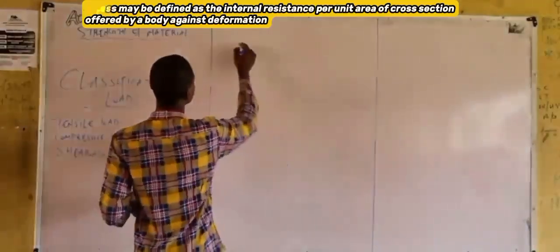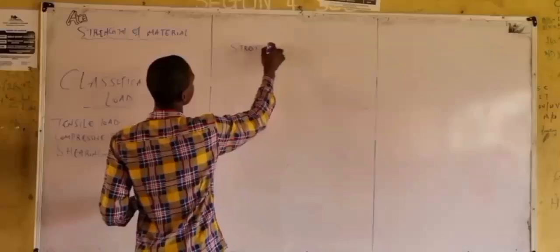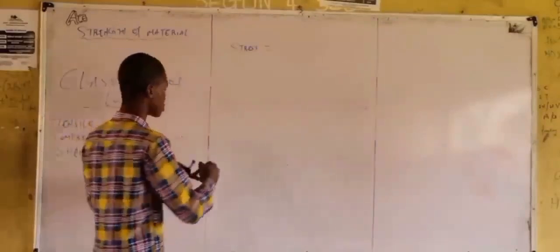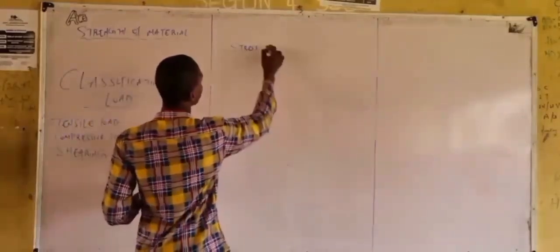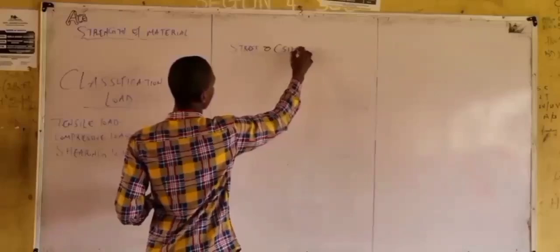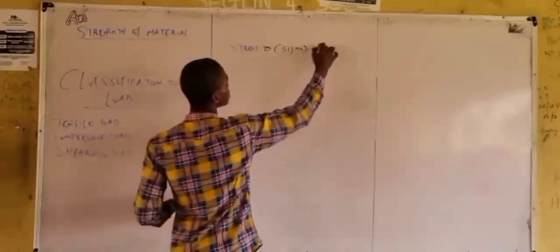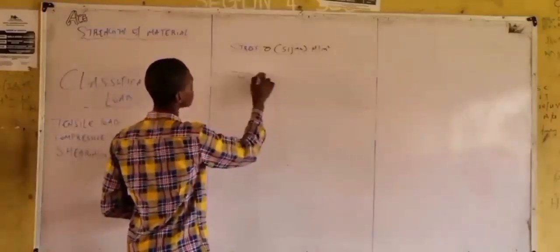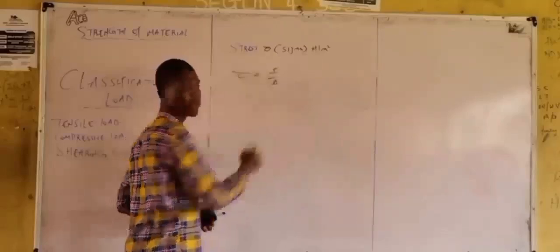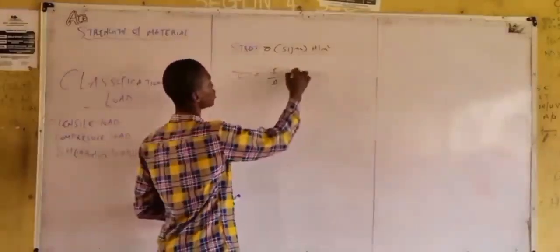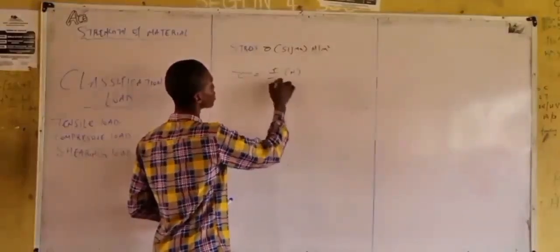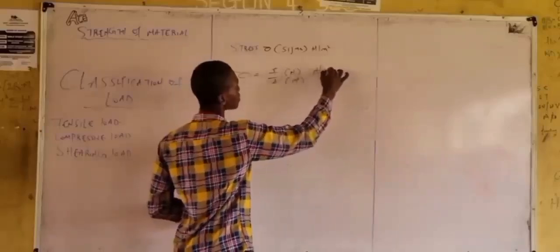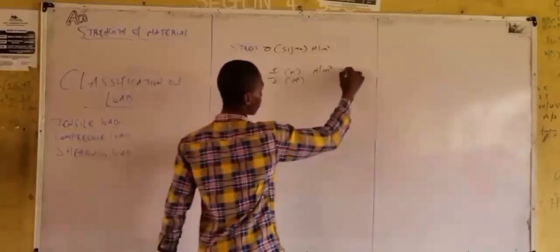We said stress is denoted by sigma. We denote stress as sigma, and it is in Newton per meter square. From the definition, mathematically, stress is equal to force over area, and force is measured in what? Newton, while area is in what? Meter square. Meaning we have Newton per what? Meter square, or Pascal.